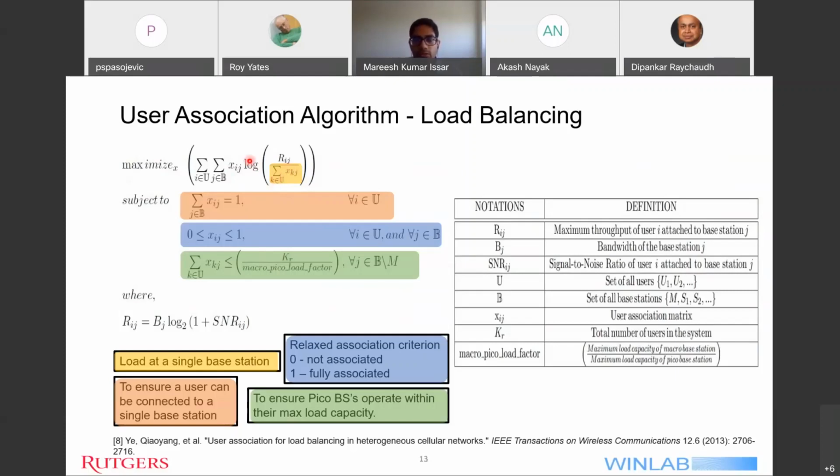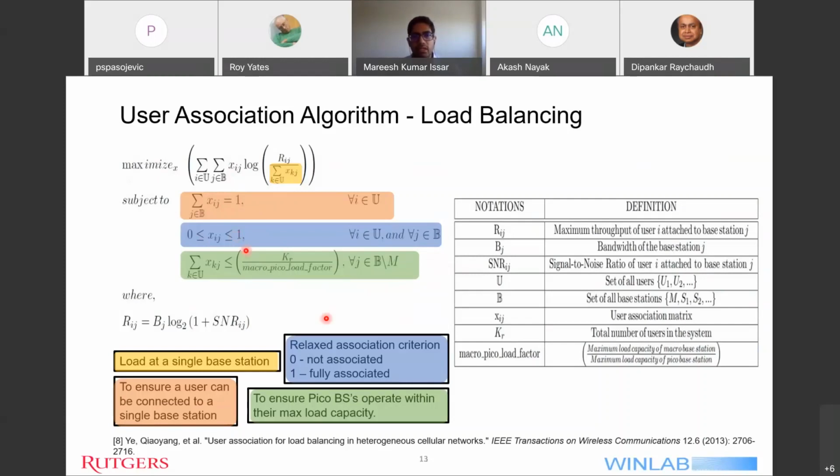So now moving on to the constraints, we find that there's an orange constraint first, which is to ensure that a user can be connected to a single base station. The second constraint, in blue, is a relaxed association criteria. Here I would like to spend some time on this criteria. Generally, we know that a user can be associated to a single cell tower. So xij is a variable which states that if user i is associated to base station j, then that variable should hold the value 1, or else it will be 0.